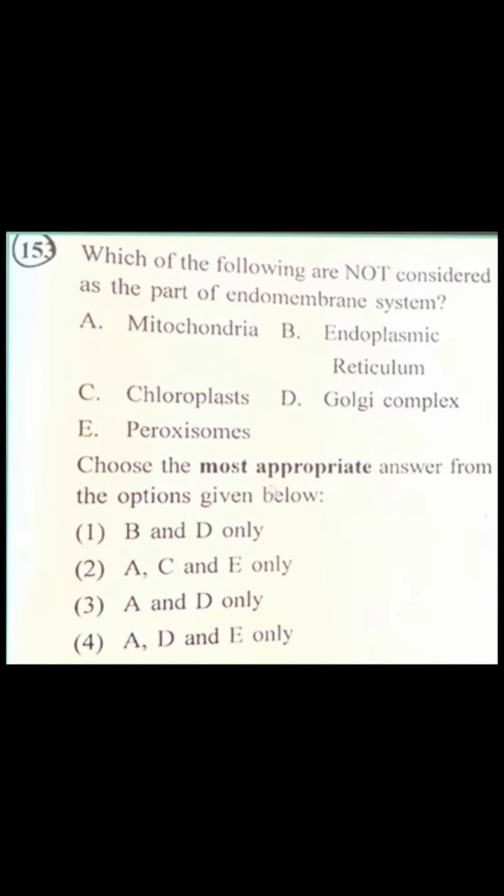Which of the following are not considered as the part of endomembrane system? Mitochondria, chloroplast and peroxisome. So correct option is ACE. Second will be correct option.